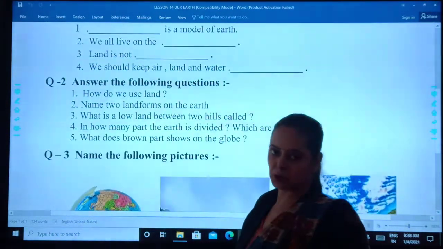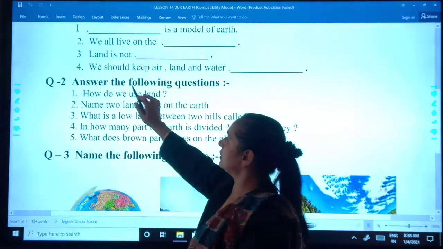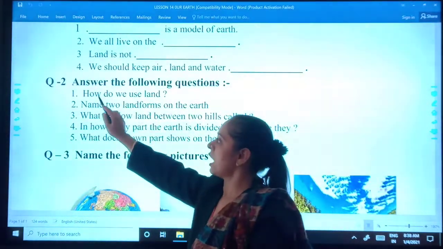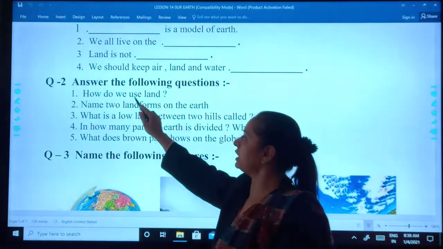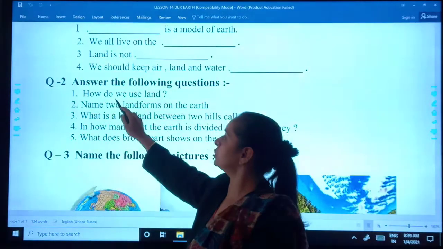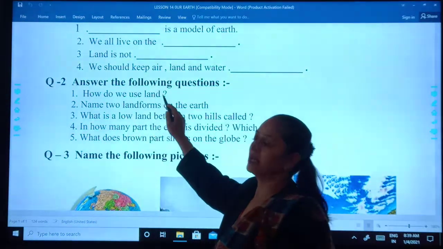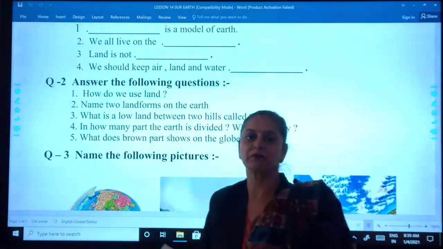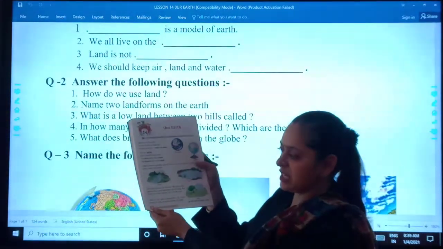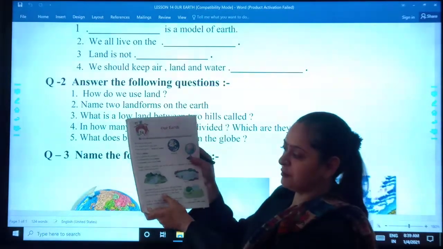Now the question number 2 is answer the following questions. Number 1 is how do we use land? How do we use land? Let's find out, my dear students. Yes. Page number 56, 3rd paragraph.